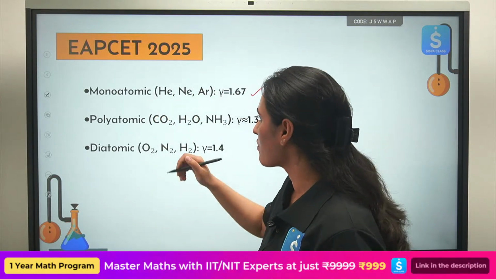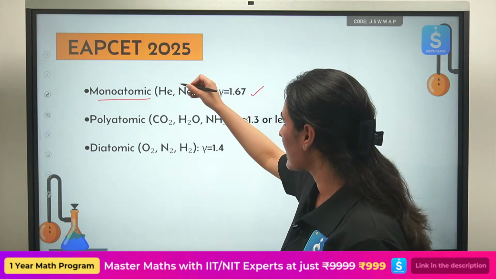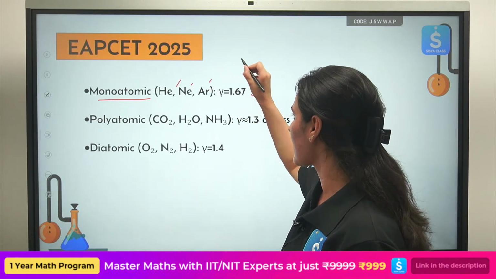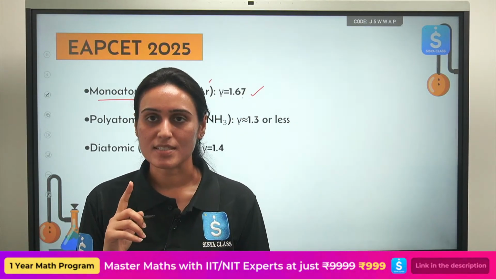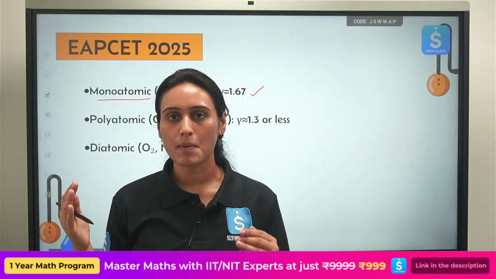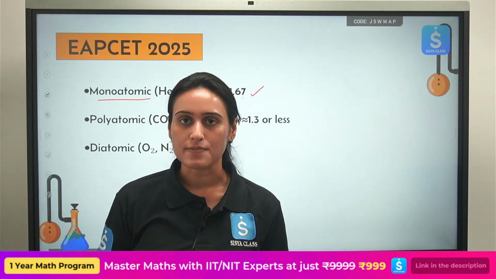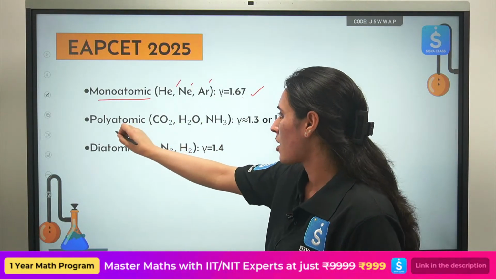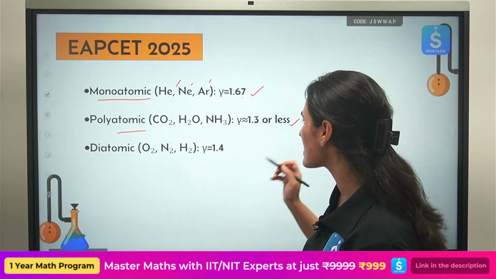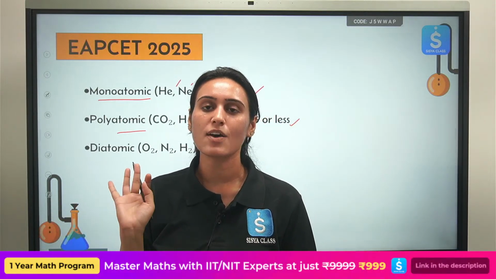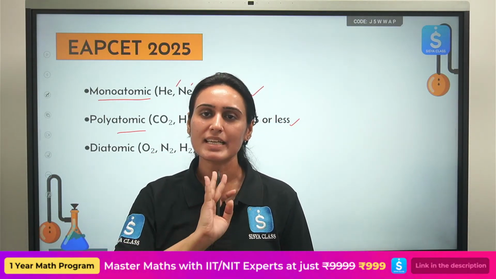For a monoatomic gas like helium, neon, argon, the gamma value is 1.67. Do we have to remember it? Yes, please remember it directly. You have to substitute these values. For polyatomic, the gamma value is almost equal to 1.3 or less. You will substitute 1.3, that can work.